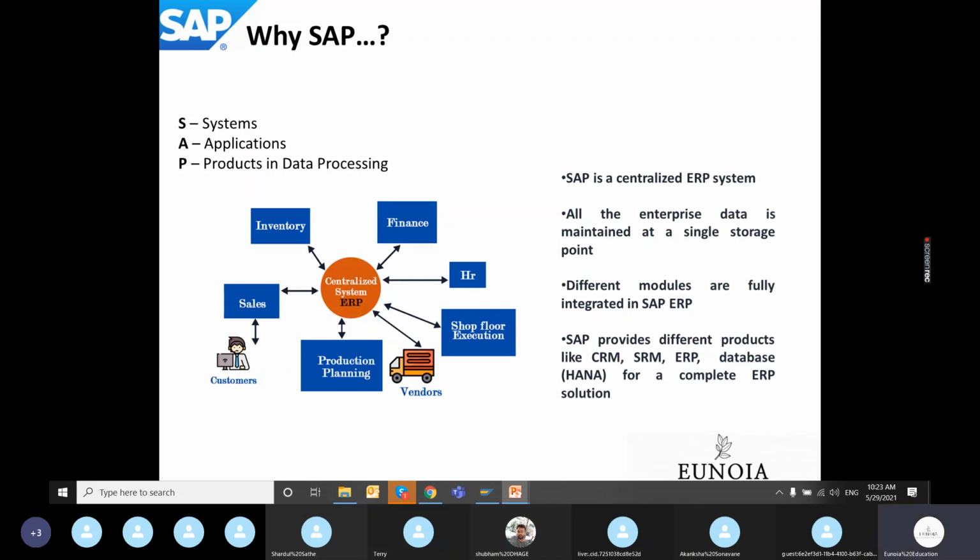That is why we go for SAP and not for any other software. Of course, industries are running their business on ERP software other than SAP. But as an SAP consultant, you should always try to highlight how your software is better than the other ERP software available in the market.